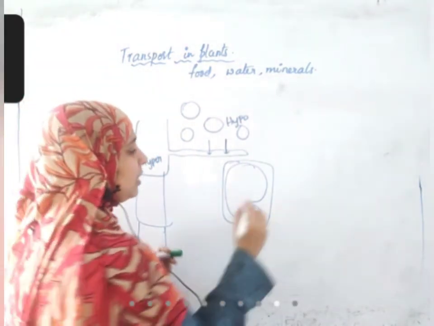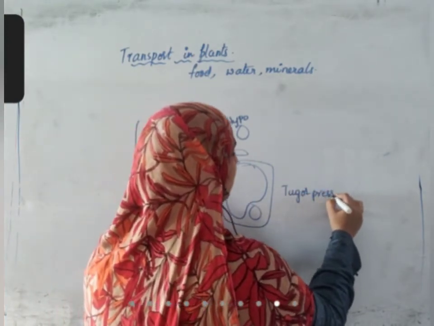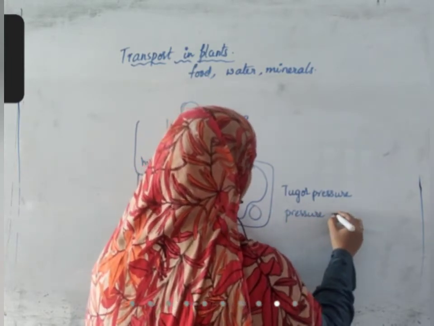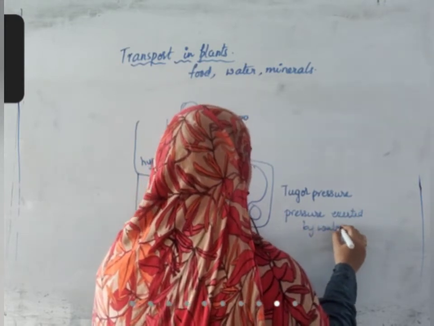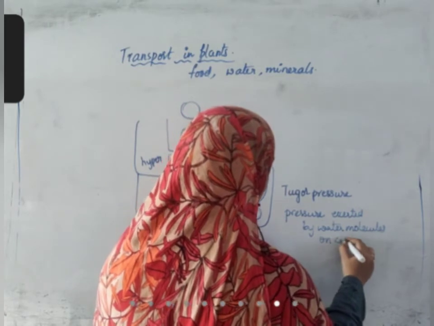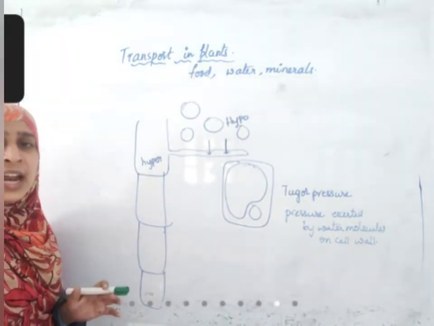At that time, it has turgor pressure. What is this turgor pressure? Pressure exerted by water molecules on the cell wall is called turgor pressure.